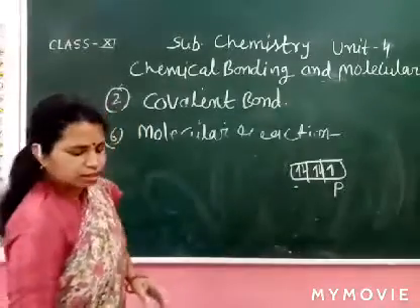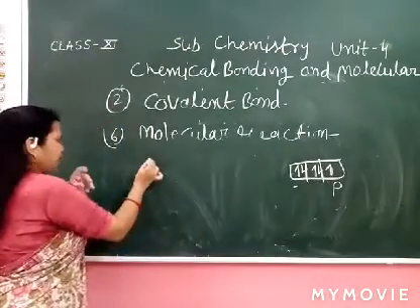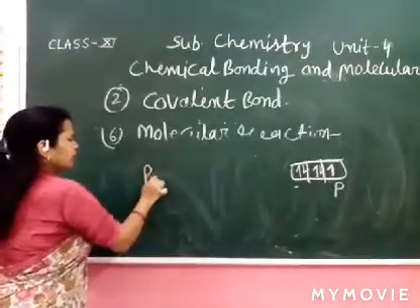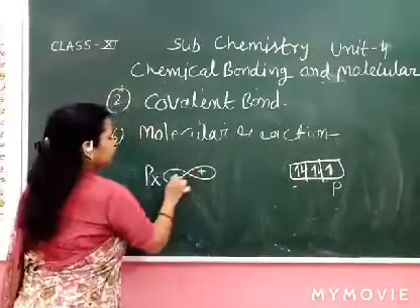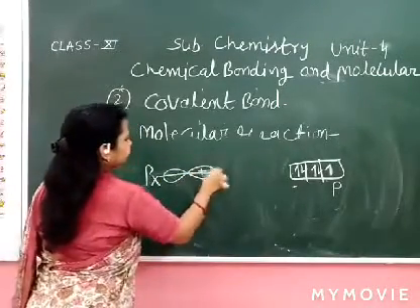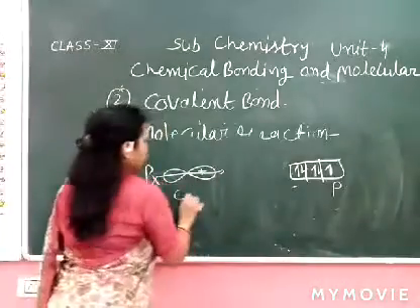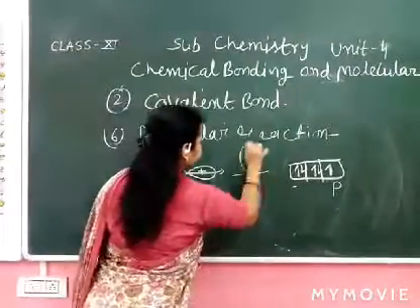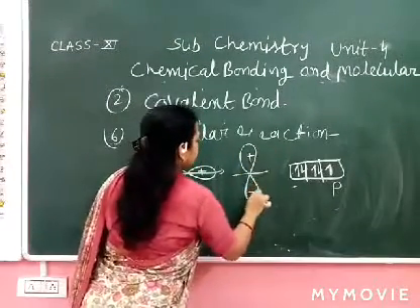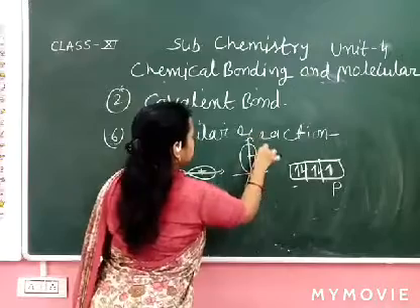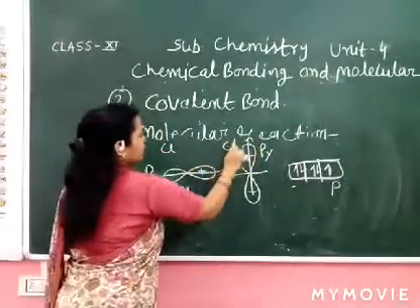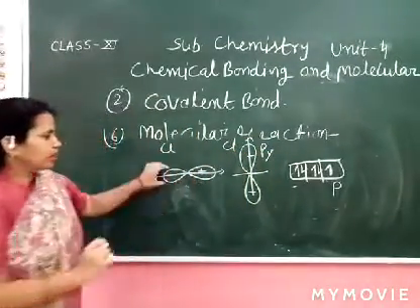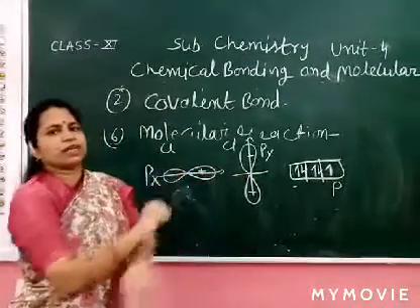Let's see. If we take the px orbital of one chlorine atom, and when we take another in the y direction, py, for the first Cl and second Cl atom, how is overlapping possible?